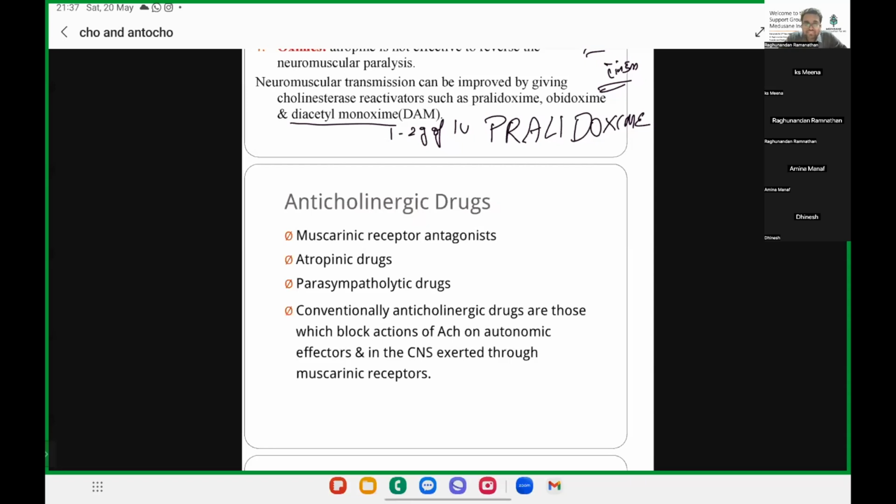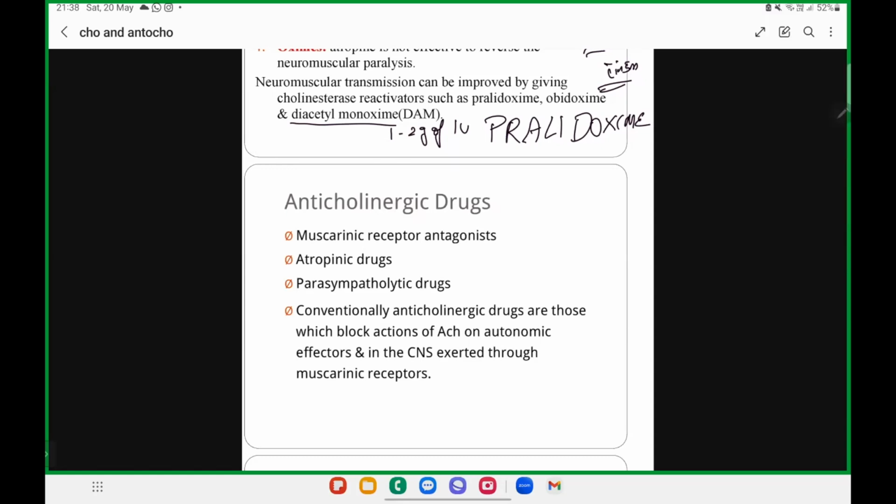So yesterday we started with the cholinergic drugs. In cholinergic drugs, we discussed OP poisoning and the anticholinesterases. These two are the important essay questions. Apart from it, you have neostigmine and myasthenia gravis treatment, which I will cover at the end of today's session. So these are the important questions. We also discussed how these cholinergic drugs are helpful in glaucoma. Is it clear?